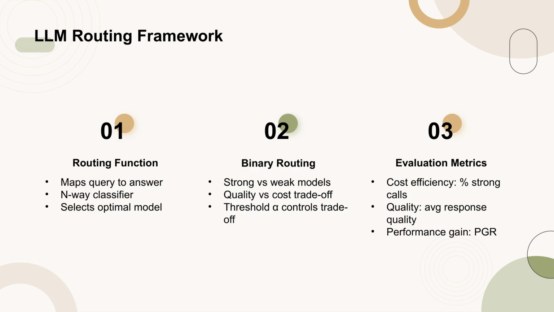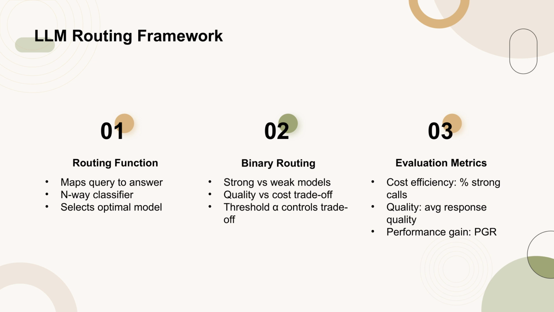The routing function R is designed to map a query to an answer by selecting the optimal model from a set of n models. This function acts as an n-way classifier, determining which model should respond to a given query. The challenge lies in balancing response quality with cost efficiency.